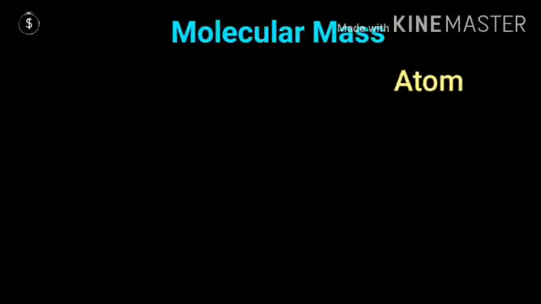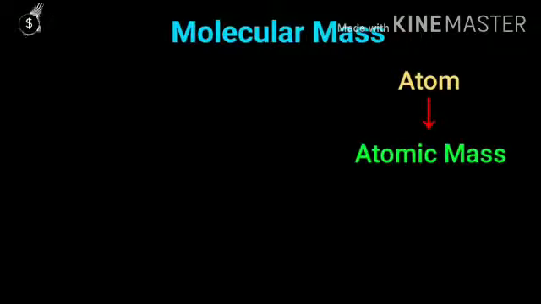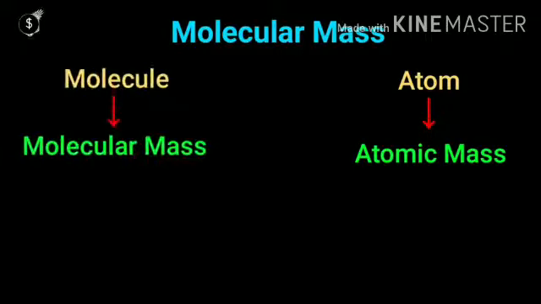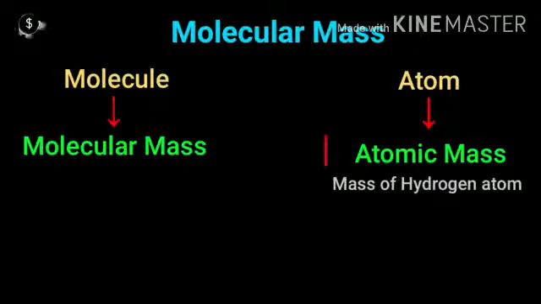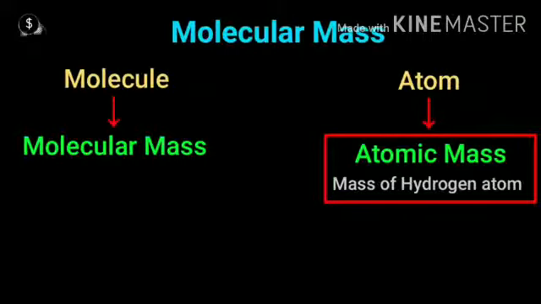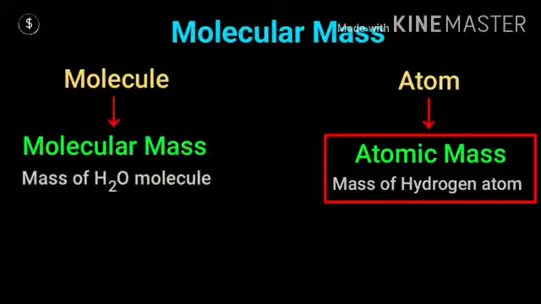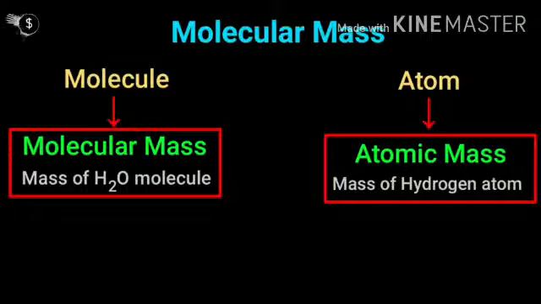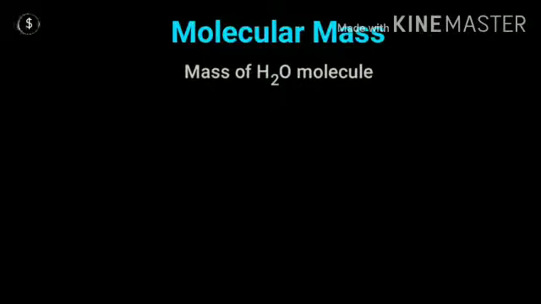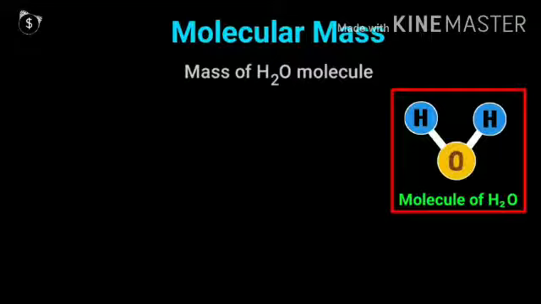So, what is atomic mass? Atomic mass is the mass of an atom. What is molecular mass? Molecular mass is the mass of a molecule. Suppose the mass of a hydrogen atom will be called atomic mass, and the mass of a hydrogen peroxide molecule or water molecule is called molecular mass. Now, what is the mass of a water molecule, or mass of an H2O molecule? This we will see. It is the mass of all atoms of this molecule, and then we will add all those masses, known as the molecular mass of water.